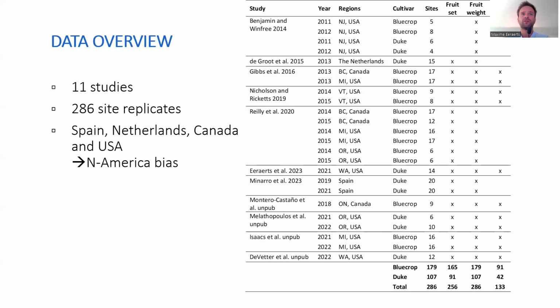So this is an overview of the data. We have 11 studies, which total 286 site replicates. We have a study from Spain, a study from the Netherlands, and then a couple of studies from Canada and multiple from the USA. So there's clearly a North American bias, which can be explained by the fact that highbush blueberry cultivation historically started in North America.